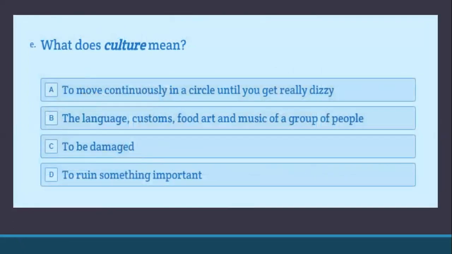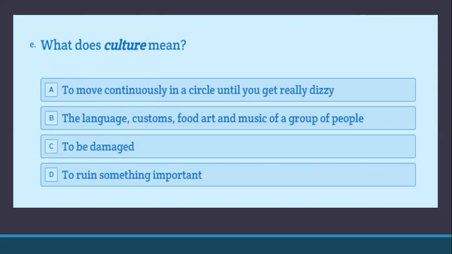What does culture mean? Does it mean to move continuously in a circle until you get really dizzy? Is it the language, customs, food, art, and music of a group of people? Does it mean to be damaged? Does it mean to ruin something important? What do you reckon?